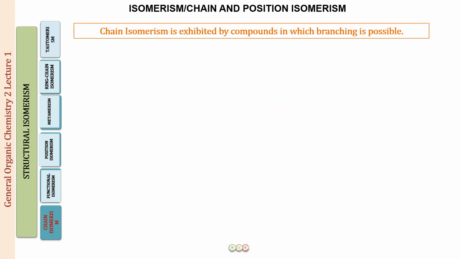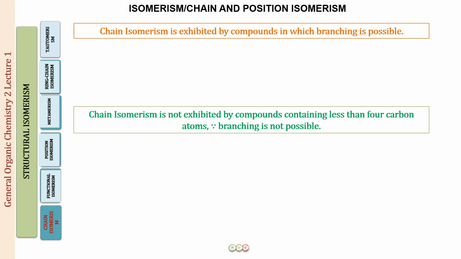So now please do remember that chain isomerism is going to be exhibited only by those compounds in which branching is possible, where we can alter the length of the chain. If the length of the chain remains the same in two compounds, that is not going to be chain isomerism, that is going to be some different kind of isomerism. Chain isomerism is only exhibited where two or more compounds differ in the number of carbons in the parent chain.